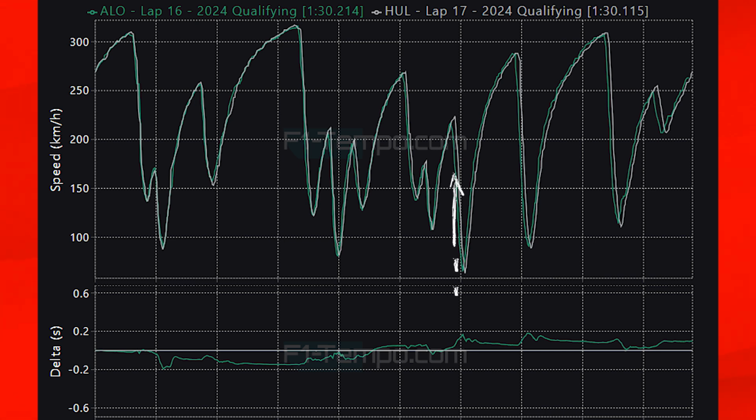At this point here, this is for me the main turning point, as Alonso is just earlier onto the brakes and also slower. He sacrifices a bit of time then going through the final couple of corners when the tyres are screaming and struggling. Alonso just loses out a bit to Hulkenberg, and this is where the differences were, and the main difference was less than 1/10 of a second.